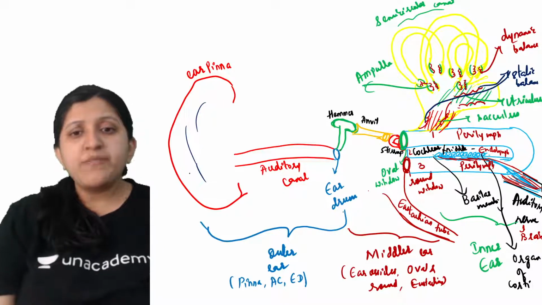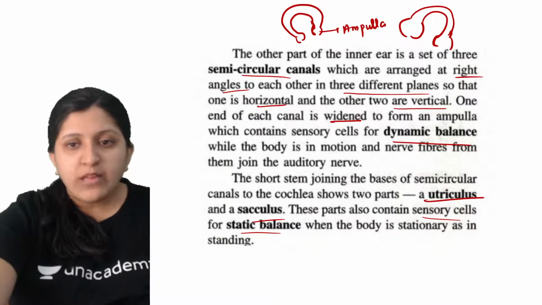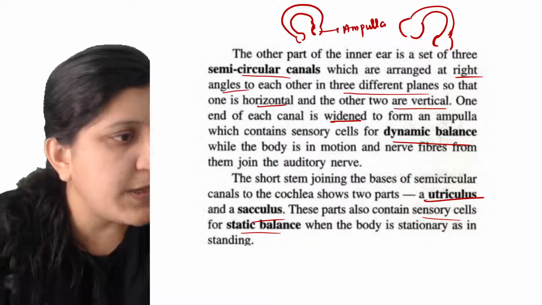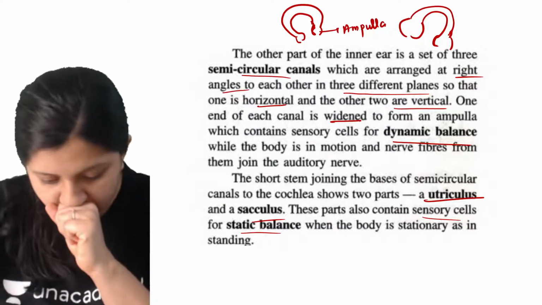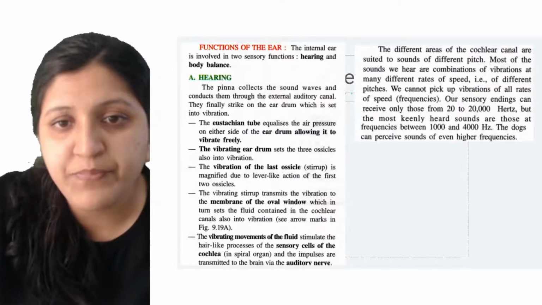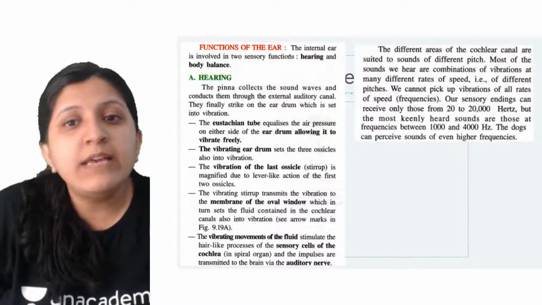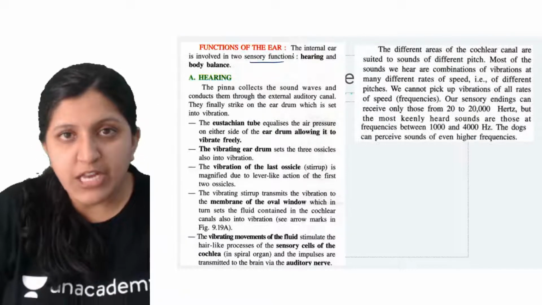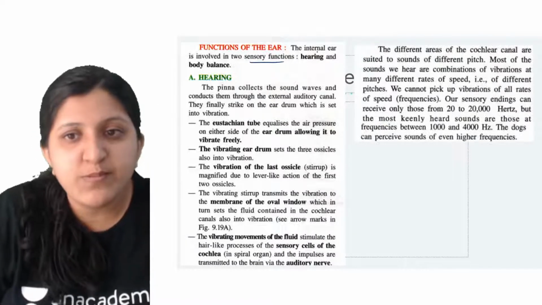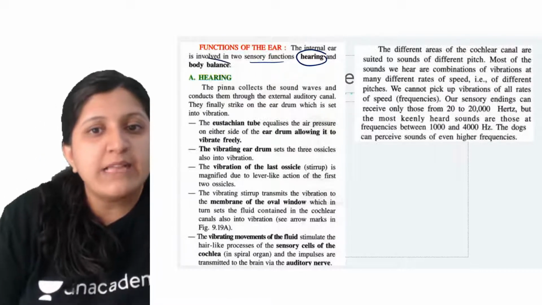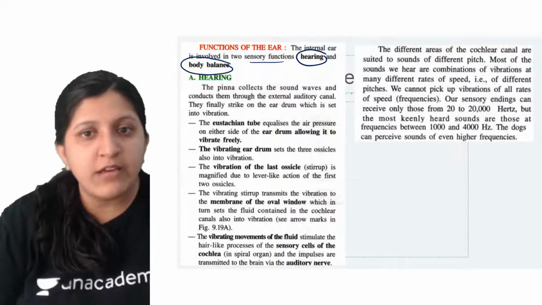Now we will see the function of the ear so that you will clearly understand. Any doubt till here? Do you guys have any doubt till here? Okay. Functions of the ear: the internal ear is involved in two sensory functions. Hearing is one function and body balance is another function that the ear has got.